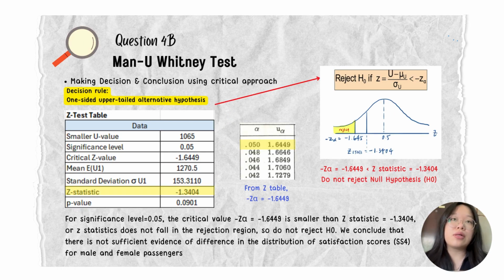Next, we make a decision and conclusion using the critical value. For significance level 5%, and the decision rule is one-sided, following the alternative hypothesis as I stated before, we found that the critical z value equals negative 1.6449 from the z table. Then we found that the critical z value is smaller than the z statistic. So the z statistic does not fall in the rejection region, so we do not reject the null hypothesis. We can conclude that there is not sufficient evidence of a difference in the distribution of satisfaction scores SS4 for male and female passengers.